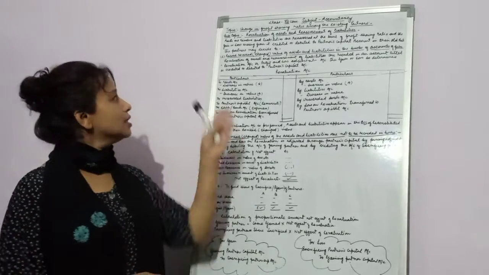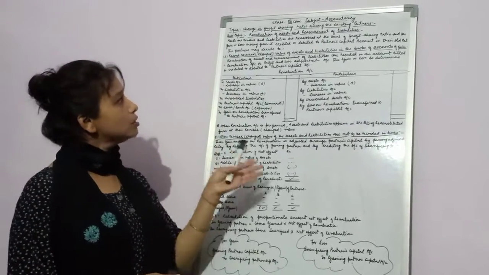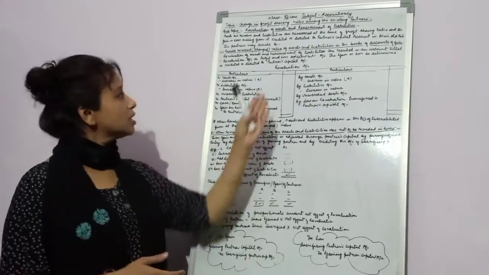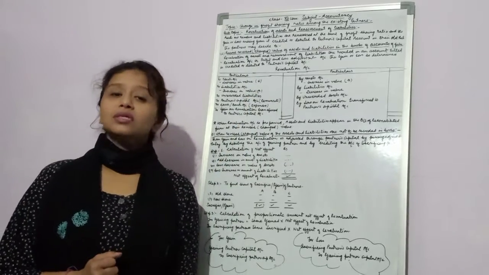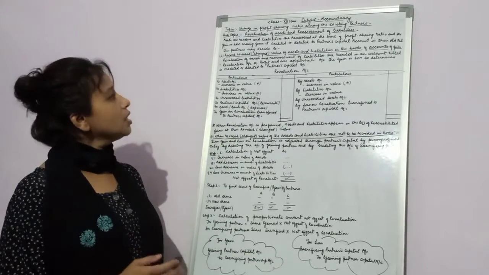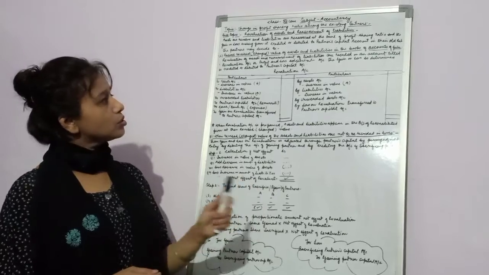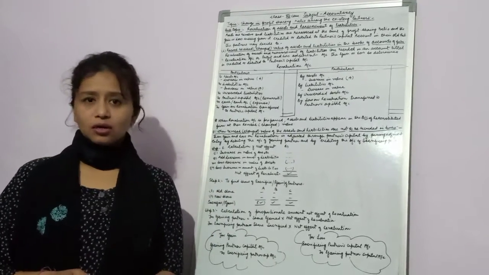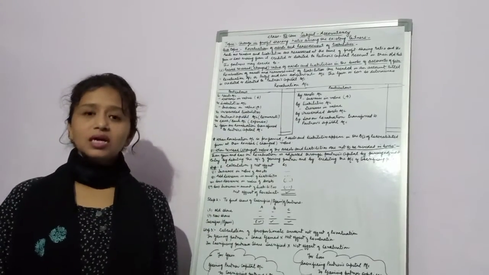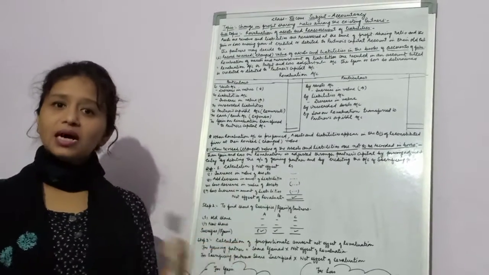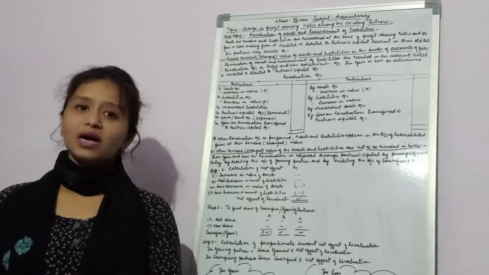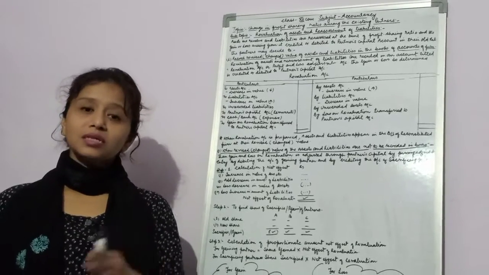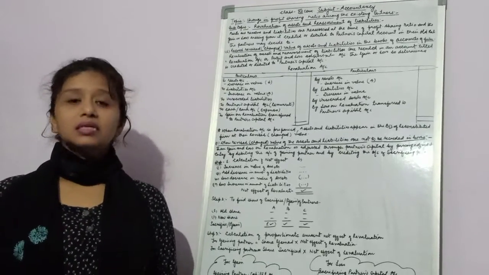Either we say revaluation account, or vice versa, profit and loss adjustment account. When we balance it, either we have the gain or the loss, and that has to be transferred to the partners' capital.